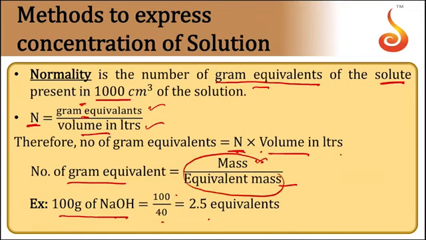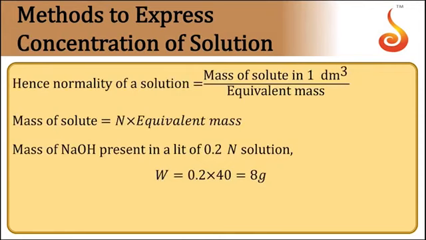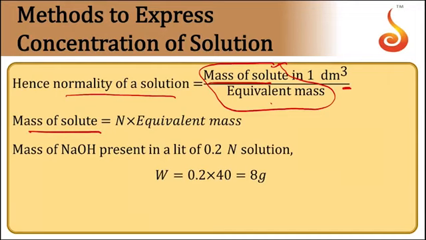After finding the number of gram equivalents, you can find the normality, because normality is defined as the number of gram equivalents in 1 liter of solution. Therefore, normality is equal to mass of solute by equivalent mass, the mass of solute in 1 liter by equivalent mass. From this formula we can also get the mass of solute, which is equal to normality of solution into equivalent mass.